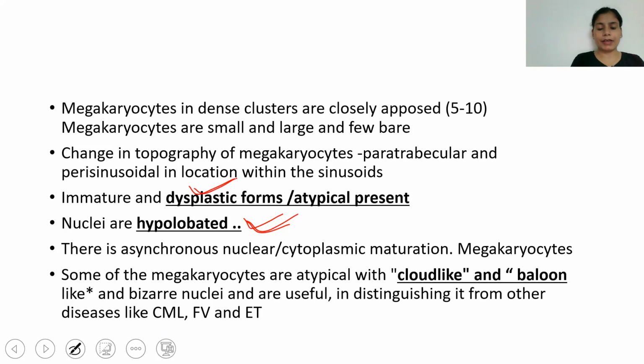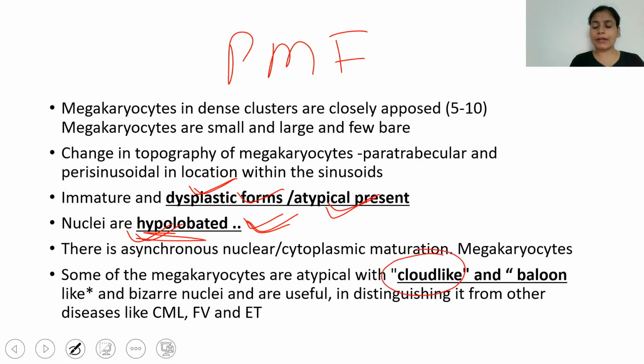As I told you, in ET there are hyperlobulated nuclei, while in primary myelofibrosis, PMF, there are hypolobulated and dysplastic nuclei. There is atypia, dysplasia, and the specific cloud-like or balloon-like nuclei of megakaryocytes.